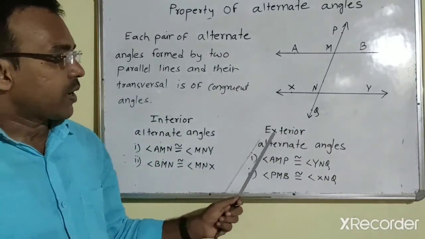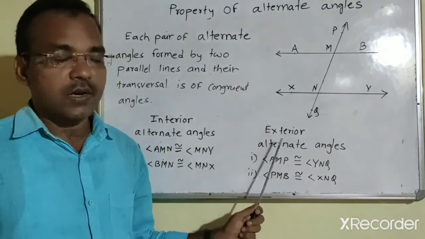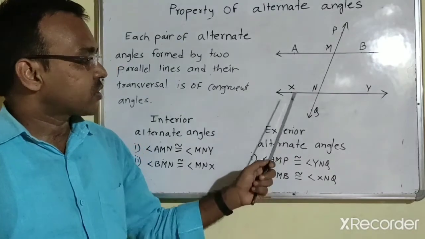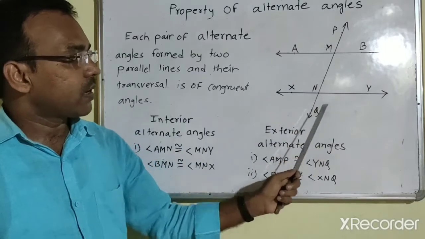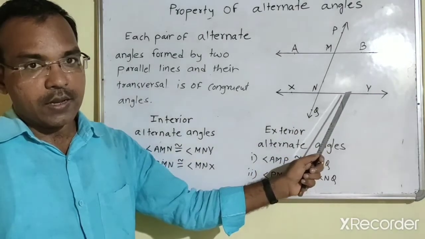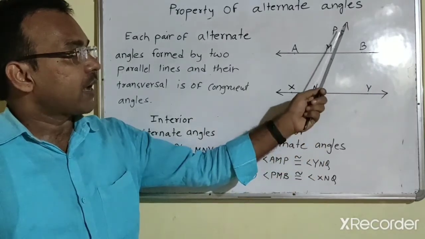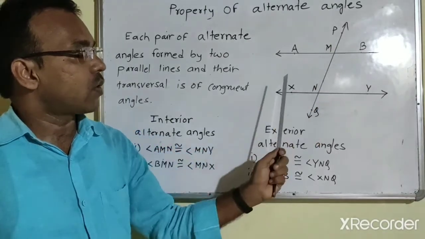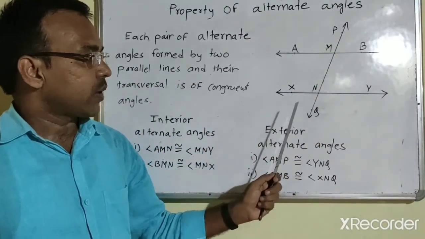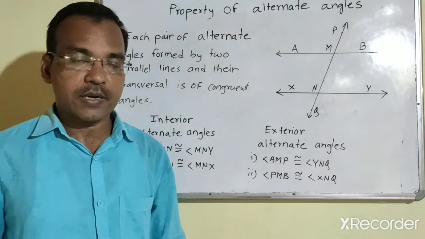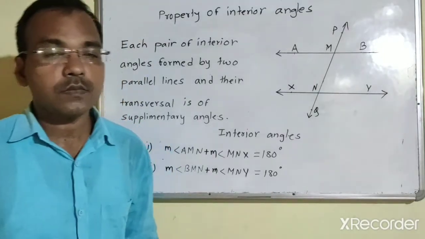Then the pairs of exterior alternate angles. First, angle AMP is congruent with the angle QNY, and the second pair is angle PMB is congruent with the angle XNQ. So in this way, four pairs of alternate angles are congruent.